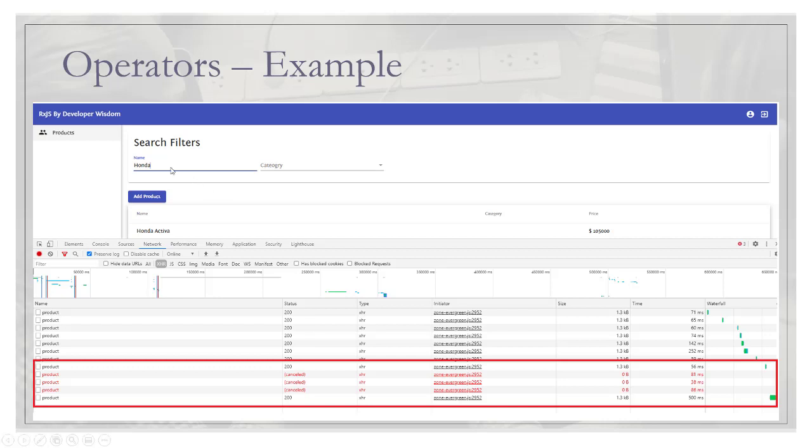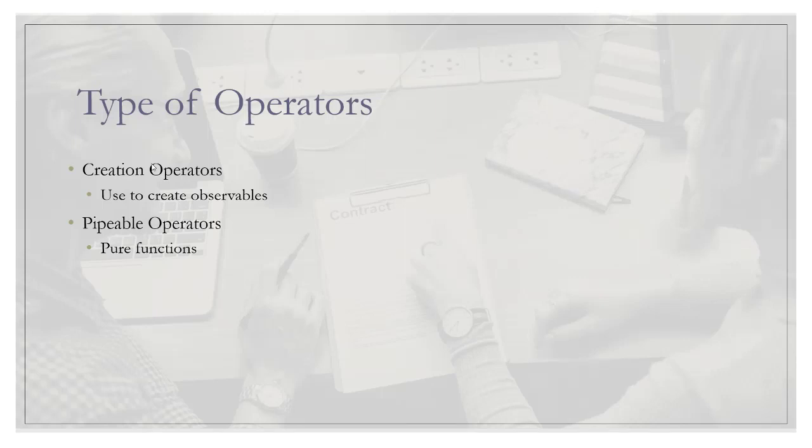If you look at the example which I have shared, you will find I have actually implemented this scenario and I have cancelled all the existing API calls as soon as the user changes the search criteria frequently. How I have done that, I'll be explaining later in the course. But for now, let's try to understand the basics of operators and how many types of operators are available.